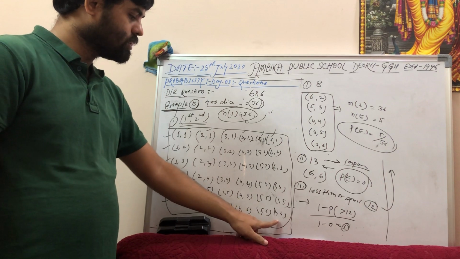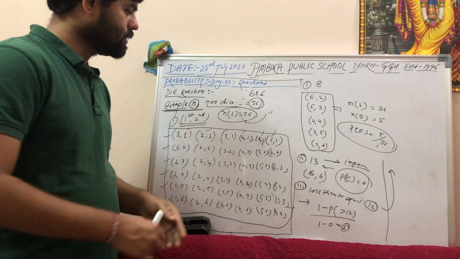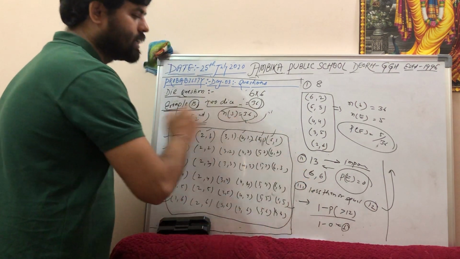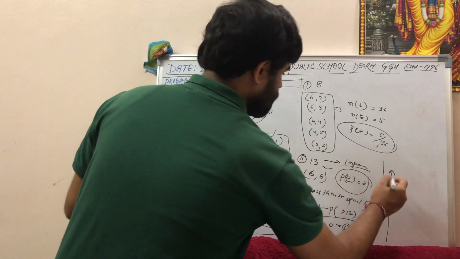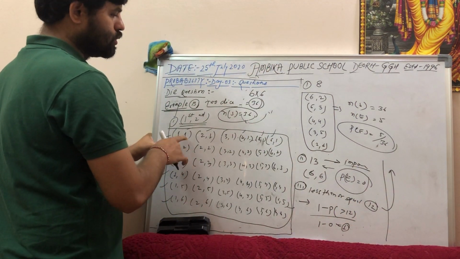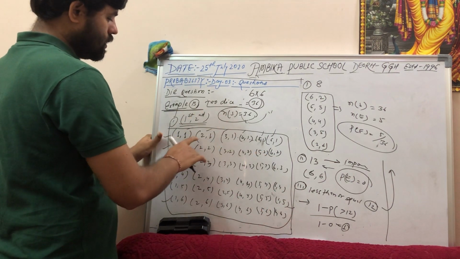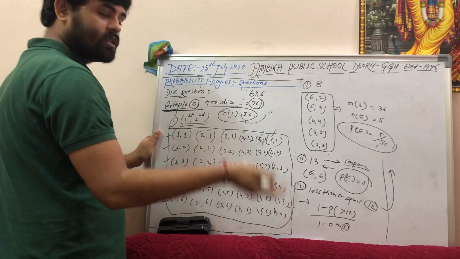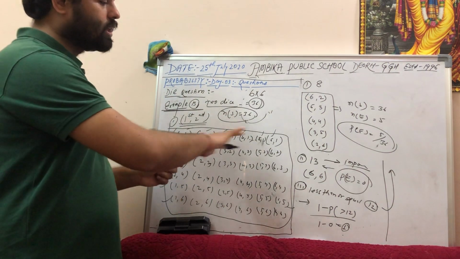So if this value is giving the proper value, then all the rest of the values are lesser than 12. That means whatever the question asks, all the values come inside that. So what is the number of favorable events? If you take 1, 1, that is 2, which is lesser than 12. 2, 1, 3 is also lesser than 12. 6, 3, 9 is also lesser than 12. 4, 4, 8 is also lesser than 12. That means all the events are possible.